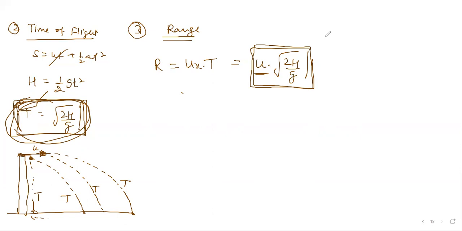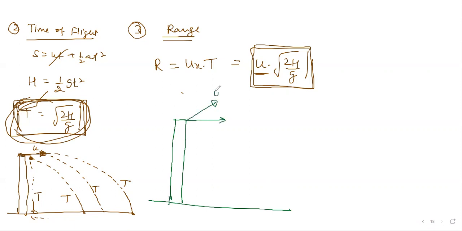Apart from range, what they can ask you is this, which I already discussed in 1D motion also, that question where I summarized. Generally this is not asked, a little difficult, but look here, you are on the tower. Instead of throwing horizontally, you can throw at some angle upward, with velocity u at an angle theta. They can throw downward also with an angle of theta with the horizontal. Remember? When you're throwing upward at an angle, this will go like a projectile and fall that way.